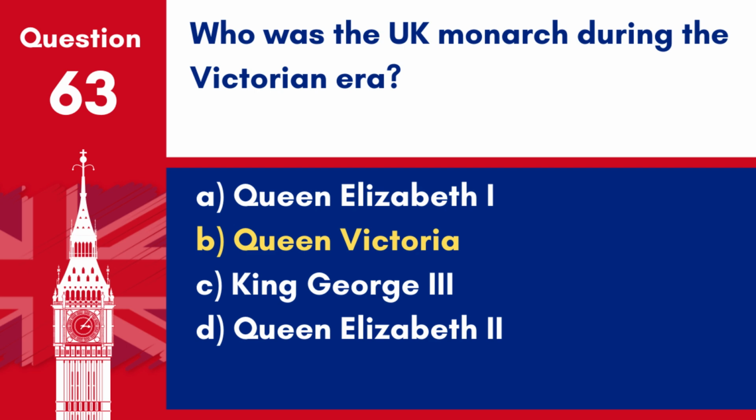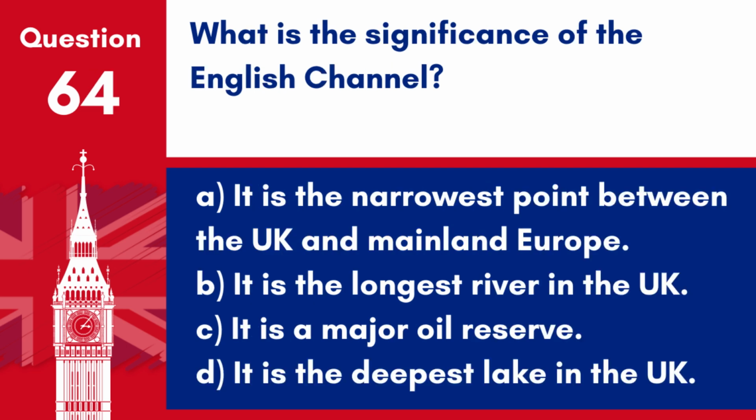Question 64. What is the significance of the English Channel? A. It is the narrowest point between the UK and mainland Europe. B. It is the longest river in the UK. C. It is a major oil reserve. D. It is the deepest lake in the UK. Answer: A. It is the narrowest point between the UK and mainland Europe. The English Channel is significant as it separates southern England from northern France and links the North Sea to the Atlantic Ocean.